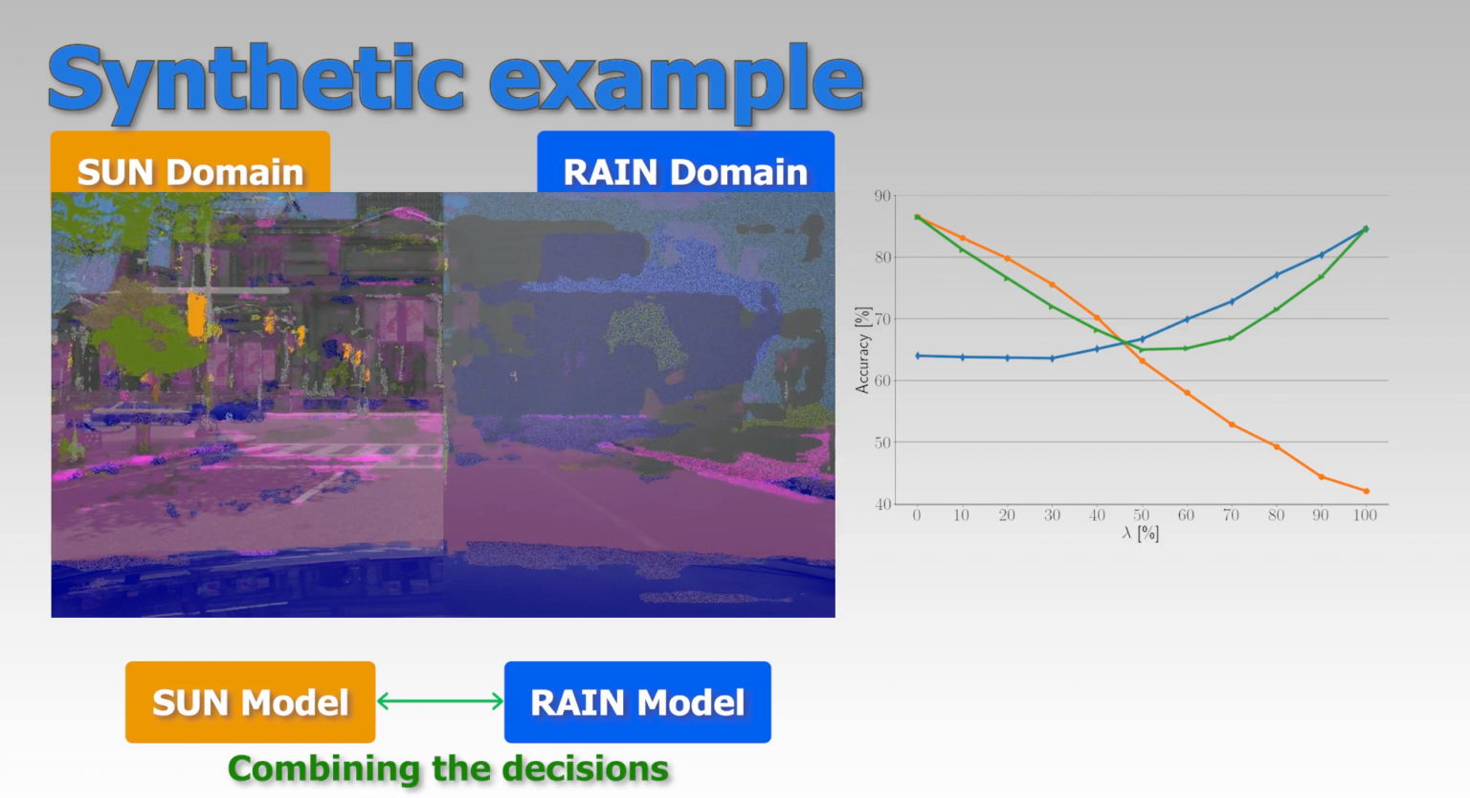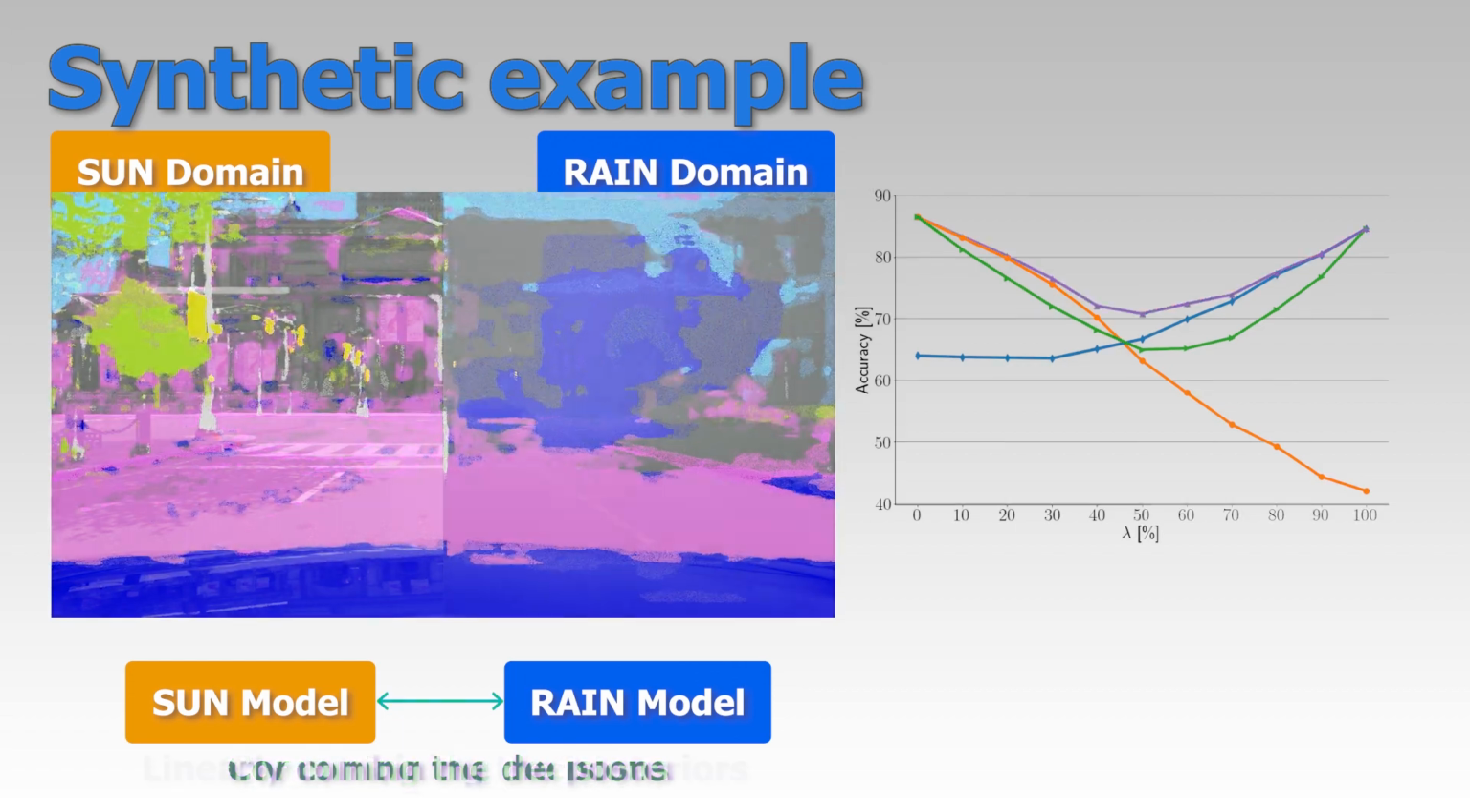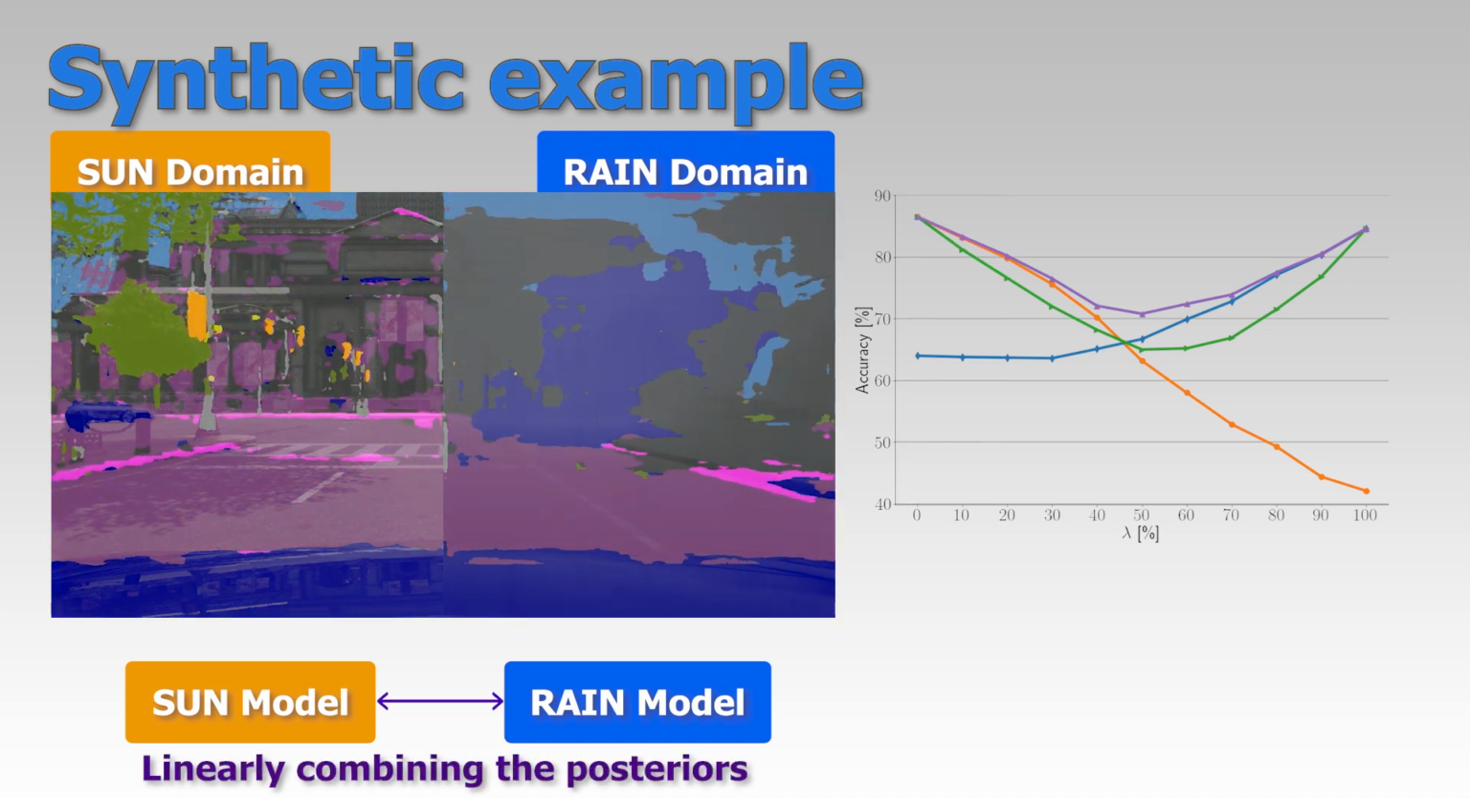Instead of selecting the decisions of the models, we could also linearly combine the posteriors given by the models, which are sometimes called the confidence scores of each semantic class.